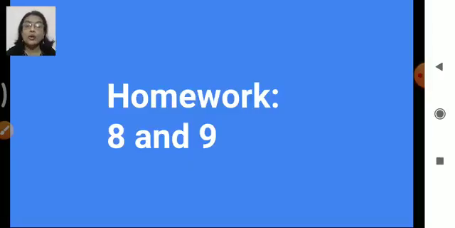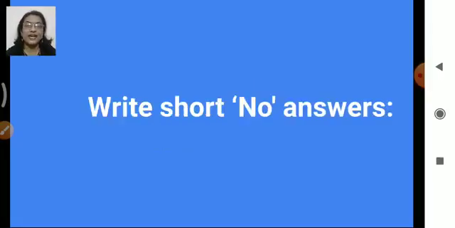Now, the homework part for you. The 8th and the 9th sentence questions which are given to you, you are going to do as homework. You have to do it. Followed? Now, let's move ahead with the next exercise. Write short no answers. The same thing we are going to do. First, we did the yes answers. Now, we are going to do the no answers. Now let's see how.